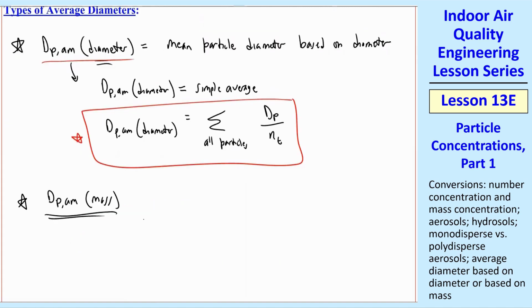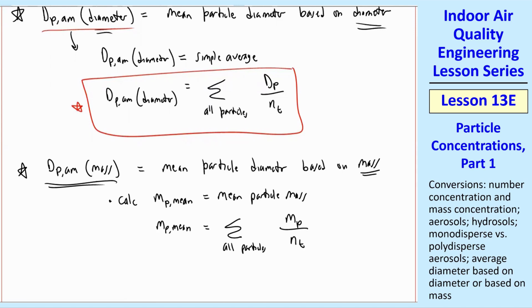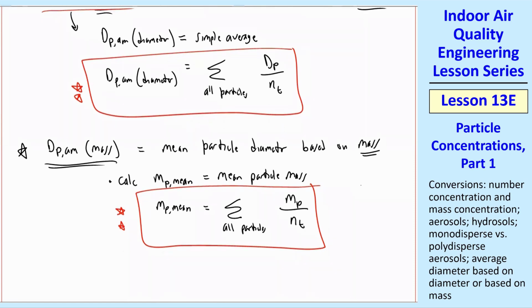Now let's look at dpAM based on mass. So again, by definition, this is the mean particle diameter based on mass instead of diameter. This one's a little more tricky. First, we need to calculate mP mean, which I already defined above. This is the mean particle mass, which is again a simple average, but it's of the masses instead of the diameters. So we define it as the sum over all the particles of the mass of each particle over nT. So we had defined a dpAM diameter. Now we can define an mP mean as the mean mass of a particle. And now we can use this to calculate our dpAM mass.